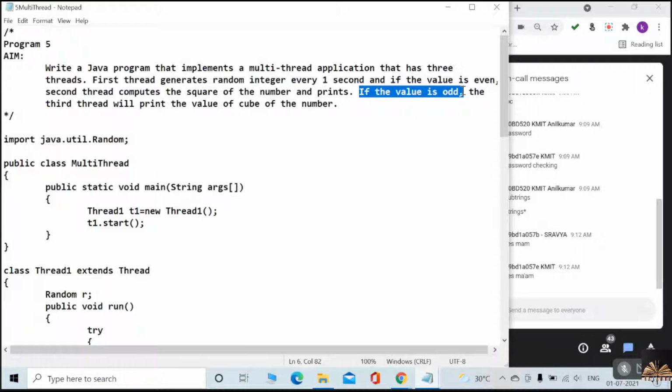So if it is odd, then the third thread will print the value of the